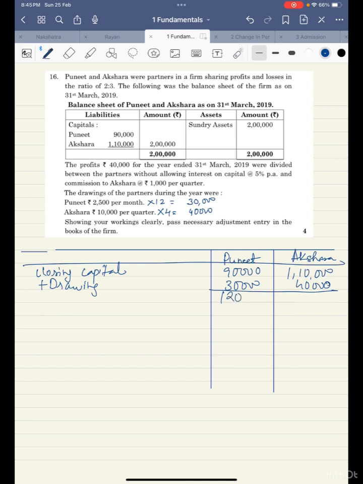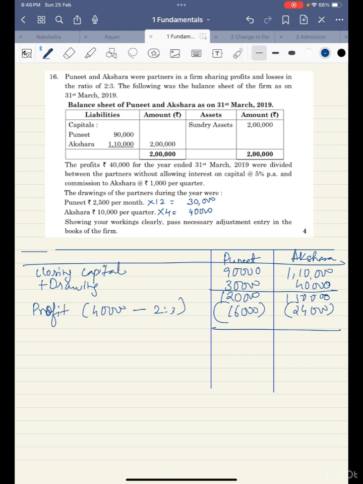Okay, 1,20,000 and 1,50,000. Let's reduce the profit. So profit is given 40,000. So 40,000 was actually distributed in the profit sharing ratio. 2 plus 3 is 5. 40 divided by 5 will get 8. 8 2s are 16. 8 3s are 24. So it's 16,000, 24,000. So when we subtract this, 40,000 means what distributed in that ratio 2:3.